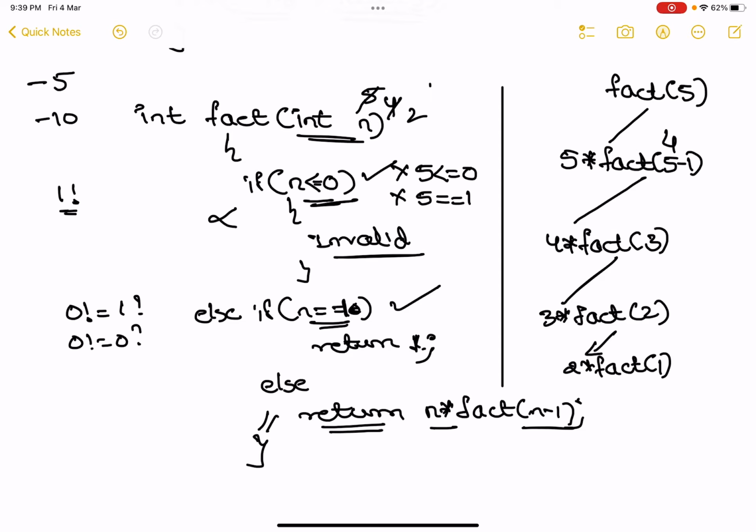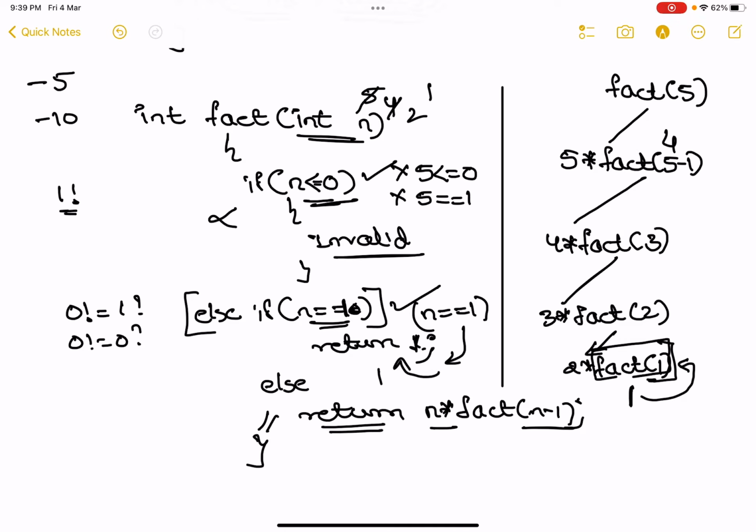Now when we have factorial of 1, you can see here that in the else if part we have something. That is, if n is equal to 1, factorial of 1, what am I returning? I am returning the value 1. So this particular function will be replaced by the value 1. This particular function will return 1 to itself. So this particular statement will be replaced by 1. So once we get this value,